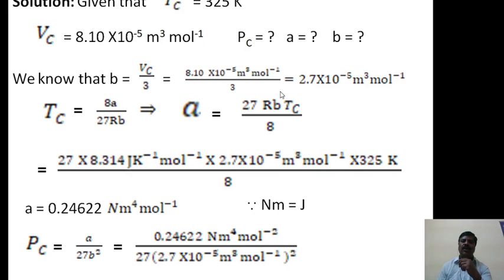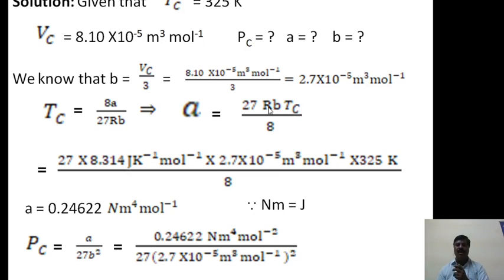After dividing we will get B is equal to 2.7 into 10 raised to minus 5 meter cube per mole. Then similarly Tc is equal to 8A divided by 27 Rb. From that we can calculate A is equal to 27 RbTc divided by 8.